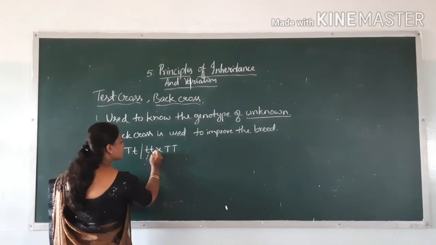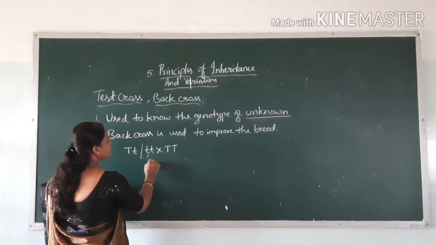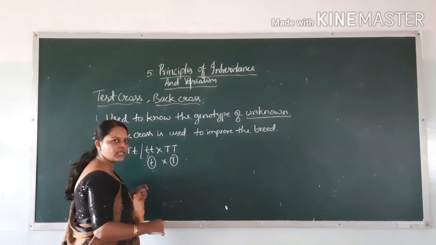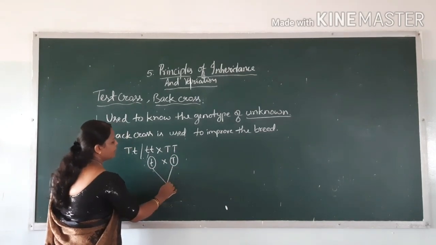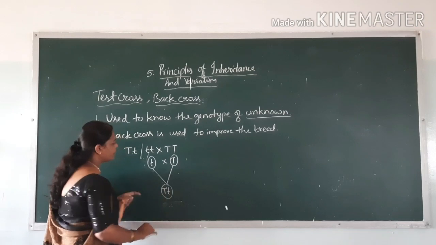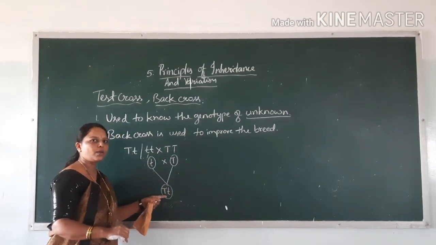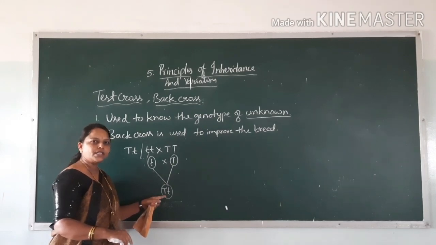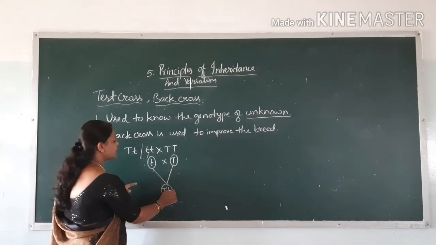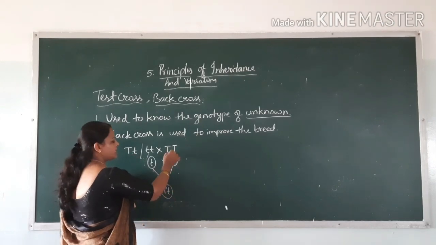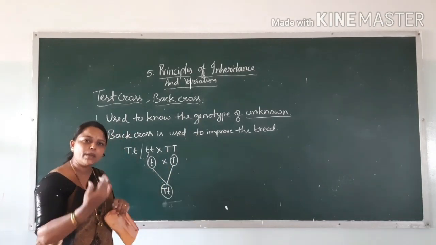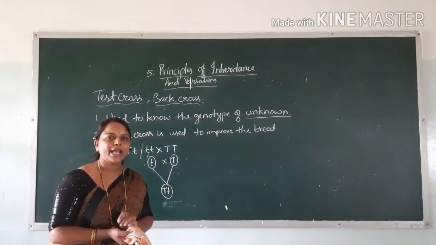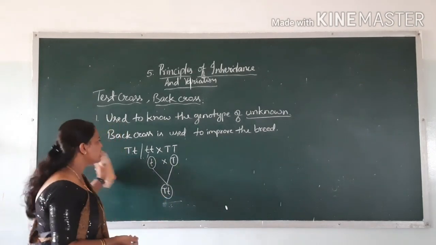Okay, if we cross these, see here what happens. So this is the genotype, the gamete, and this is the gamete we will get. If we make the cross between these two, we will get the heterozygous tall plants. Again, we want to get the homozygous tall plants, and this may be crossed with this one. Like this we are going to improve the breed by making the back cross. So these are the two crosses.